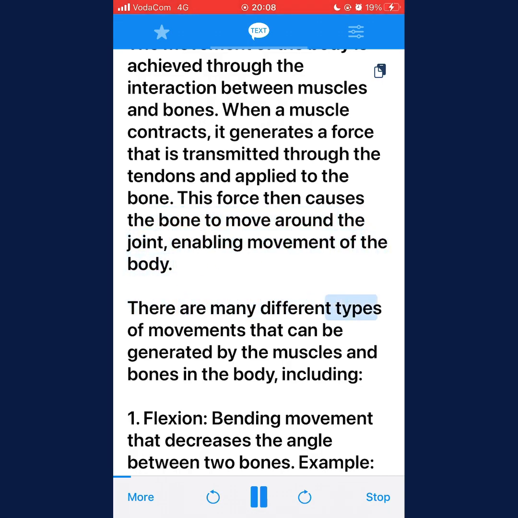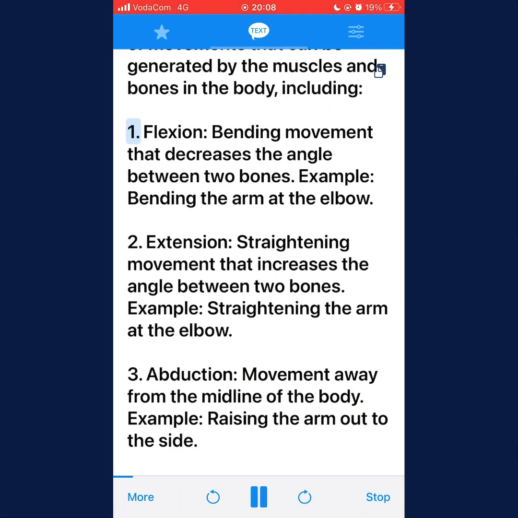There are many different types of movements that can be generated by the muscles and bones in the body, including 1. Flexion, bending movement that decreases the angle between 2 bones. Example, bending the arm at the elbow. 2. Extension, straightening movement that increases the angle between 2 bones. Example, straightening the arm at the elbow.